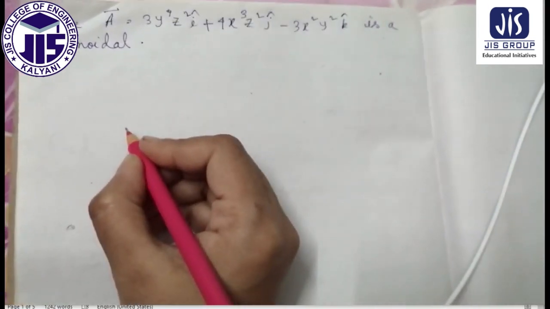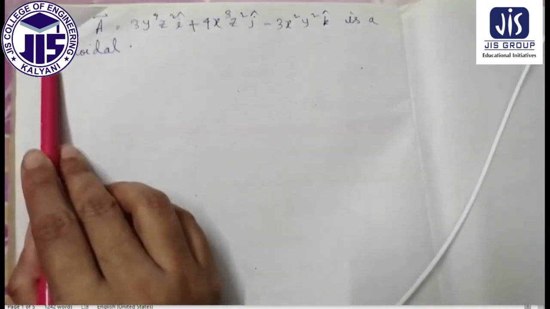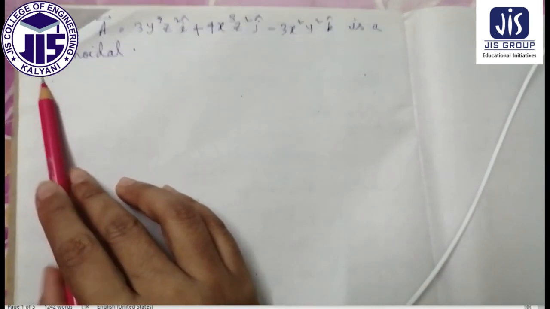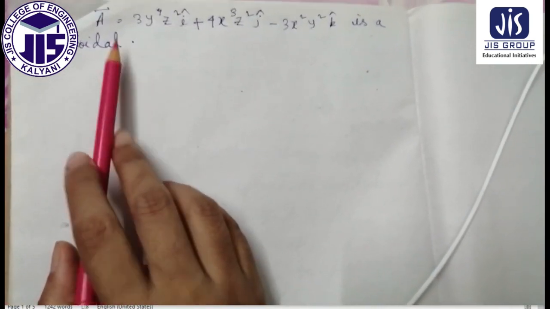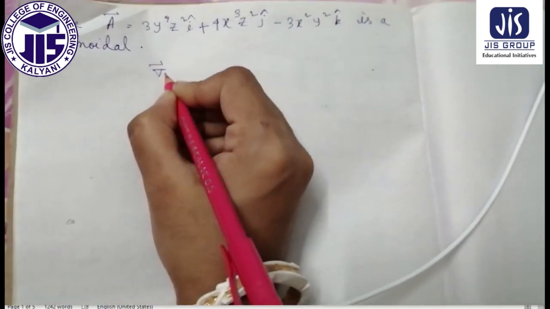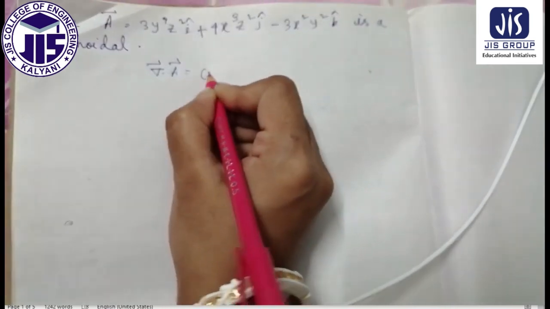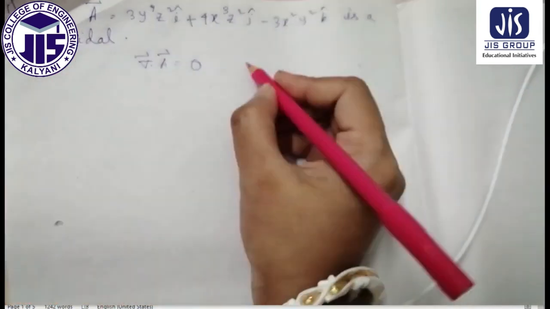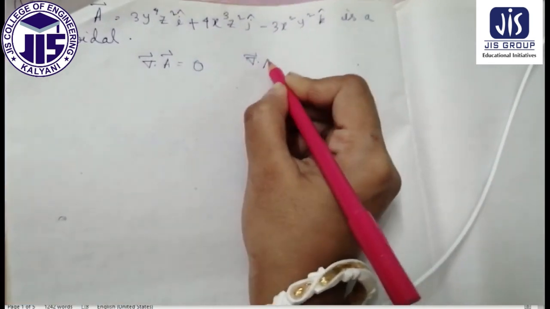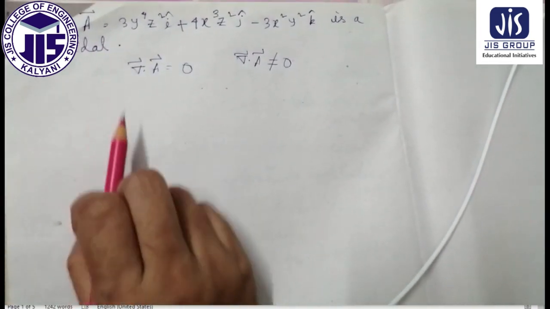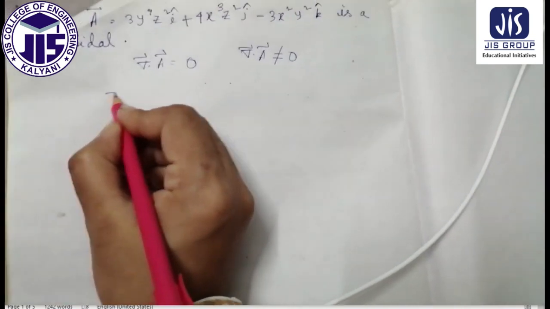Now we will solve a problem. The problem is prove that A, if the vector is this, is solenoidal. Now we already discussed how a vector can be solenoidal. The condition is nabla dot A equal to 0. If nabla dot A equal to 0 we can prove, then we can say that A is a solenoidal vector. If nabla dot A not equal to 0, then A never can be a solenoidal vector, which we have to prove now. Now nabla dot A